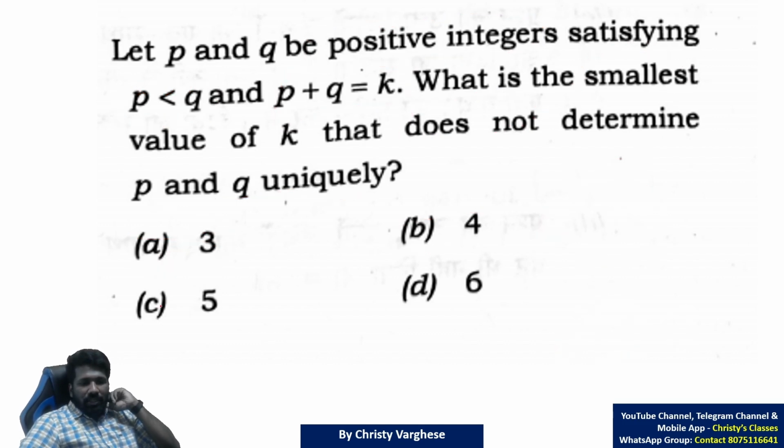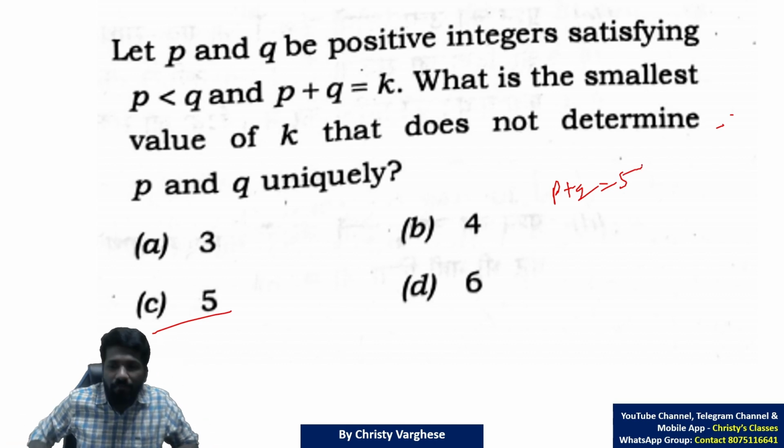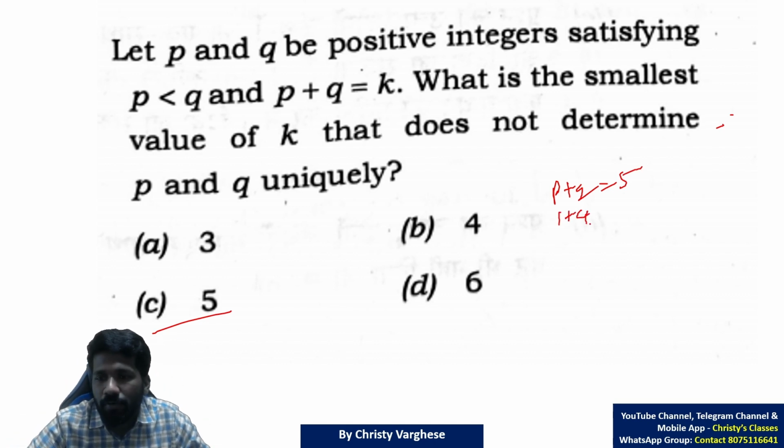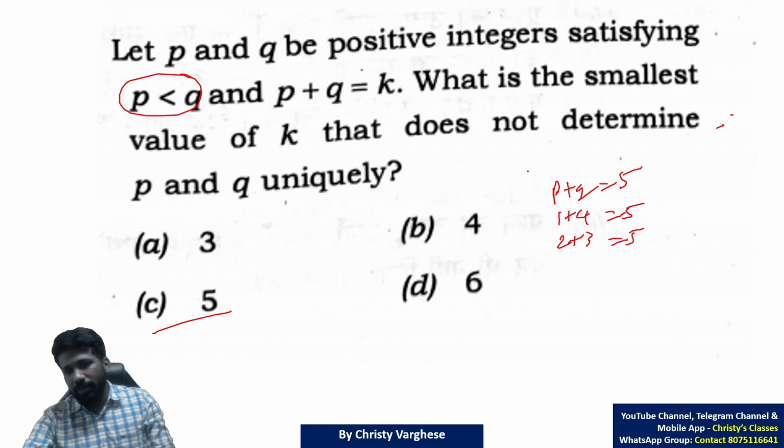Now look at option C. This is the next bigger value, 5. K being 5, P plus Q is equal to 5. There are two possibilities. 1 plus 4 is 5, where P is less than Q. 2 plus 3 is also 5, and there also P less than Q is satisfied.